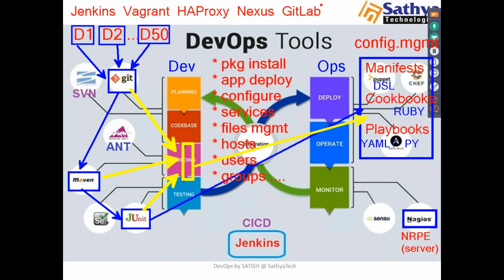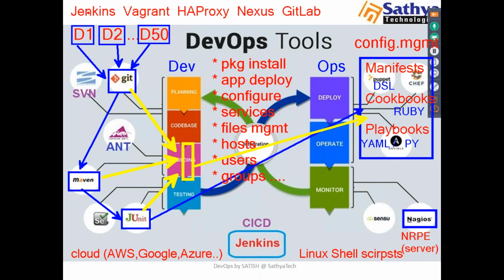Along with this, we'll see additional things like cloud computing concepts, like AWS Cloud, Google, or Azure, and even Linux shell scripts. So in DevOps, we have all these things.